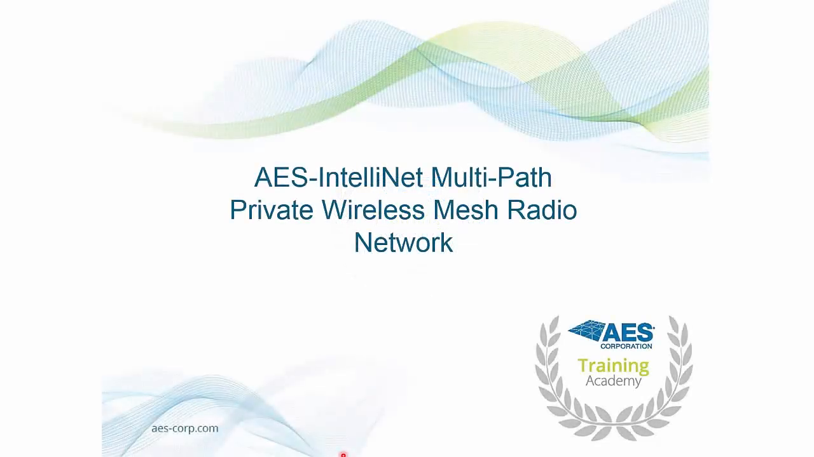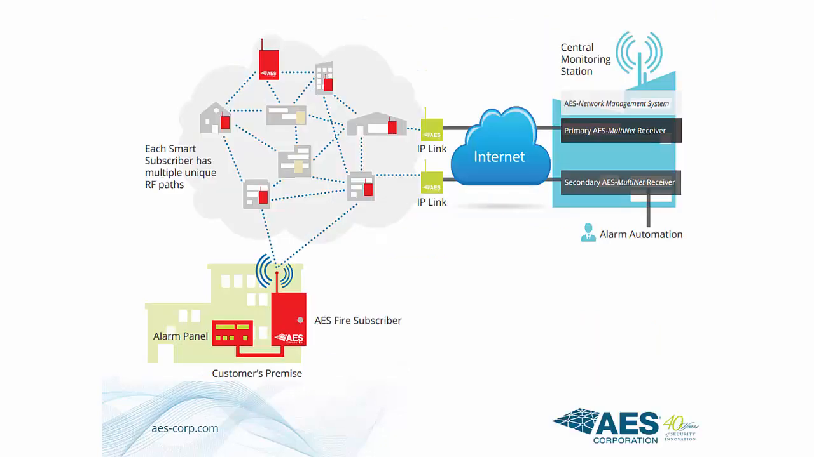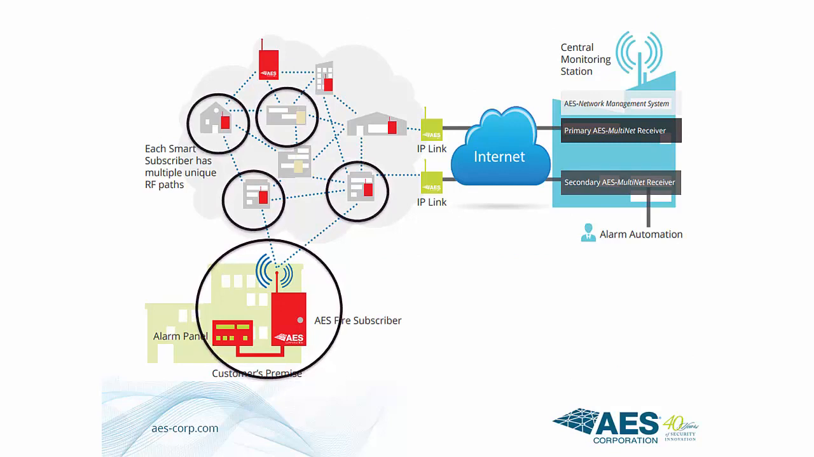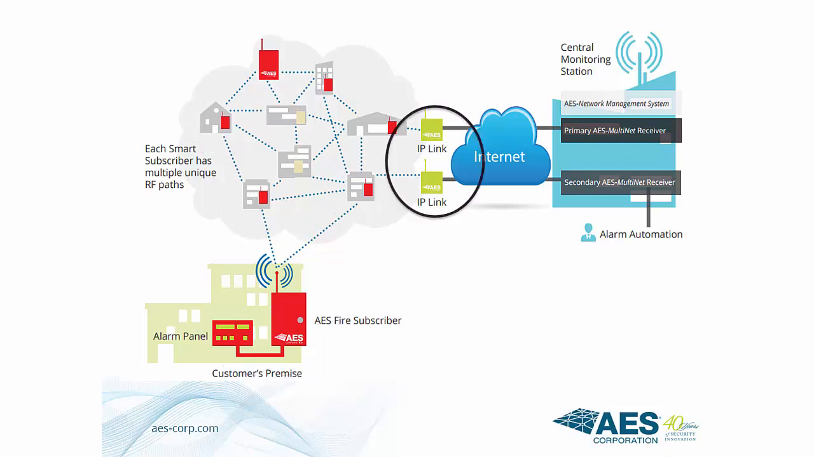In this video, we'll cover the basics of a wireless mesh radio network. AES IntelliNet is a wireless mesh radio network made up of subscriber units, each acting as a receiver, transmitter, and a repeater. Each protected premise outfitted with an AES subscriber is linked to the AES IntelliNet network by this subscriber unit. The network allows distant subscriber units to use one of many other subscribers to relay alarm messages to the network receiver hub, also known as IP links, and then onto the AES multi-net receiver.